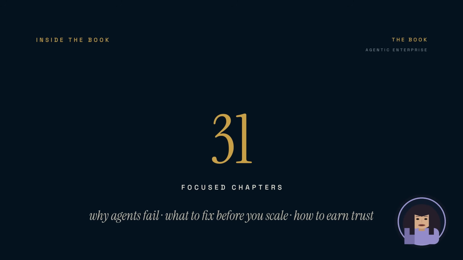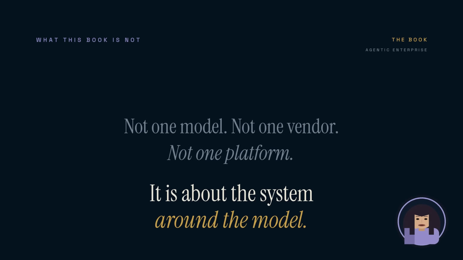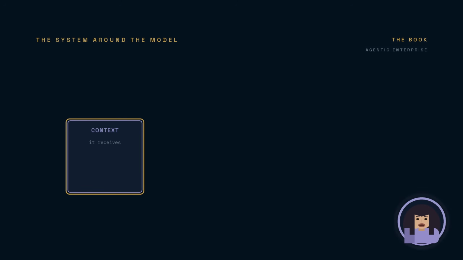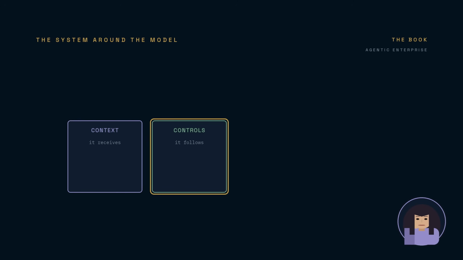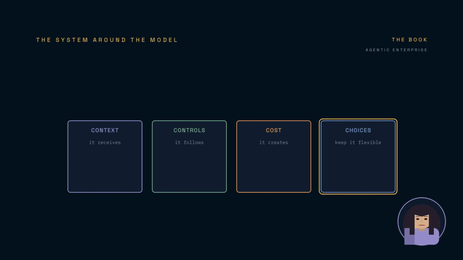Across 31 focused chapters, the book explores why enterprise agents fail, what organizations need before they scale, and how to build systems people can actually trust. This is not a book about one model, one vendor, or one platform. It is about the system around the model, the context it receives, the controls it follows, the cost it creates, and the choices that keep the organization flexible.